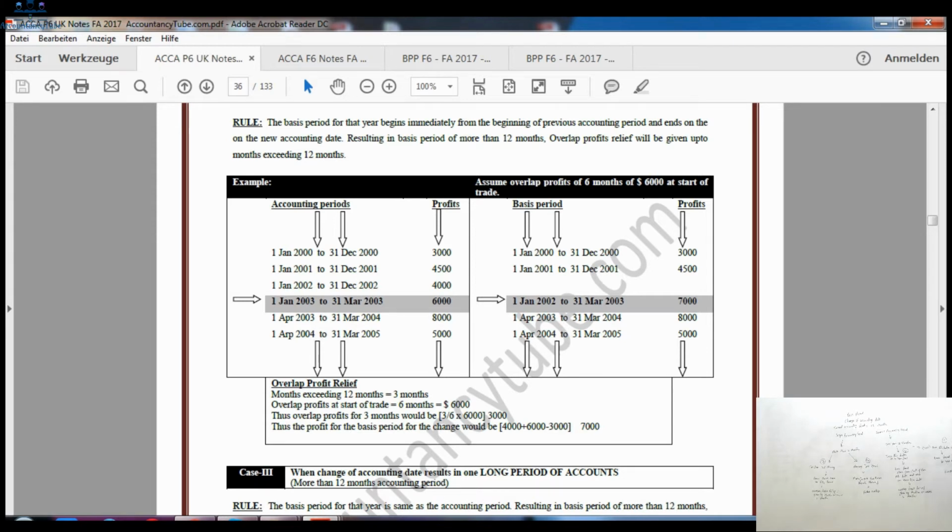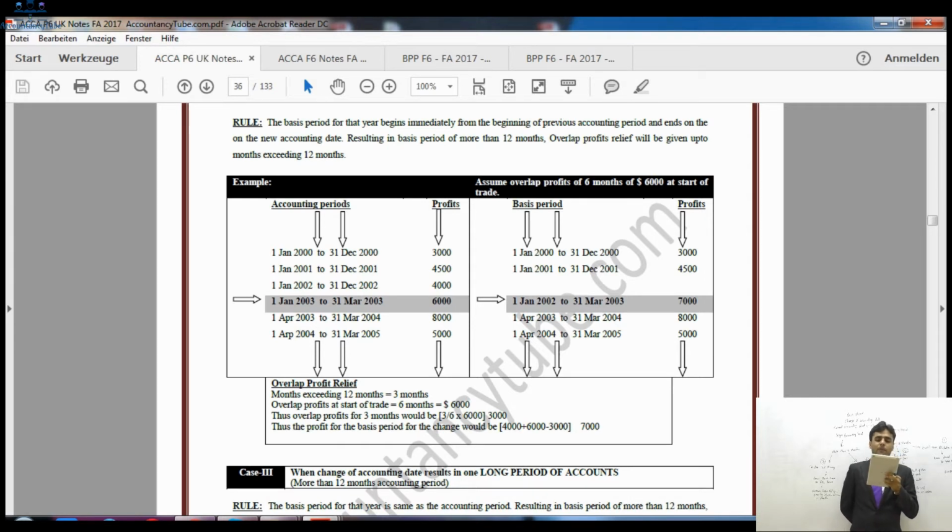Now if it is like that, just read the rule now, please. It says the basis period for that year begins immediately from the beginning of the previous accounting period. So it will begin from the start of the previous accounting period, which is 1st of January 2002, but it will end on the new accounting date, which is 31st of March 2003.